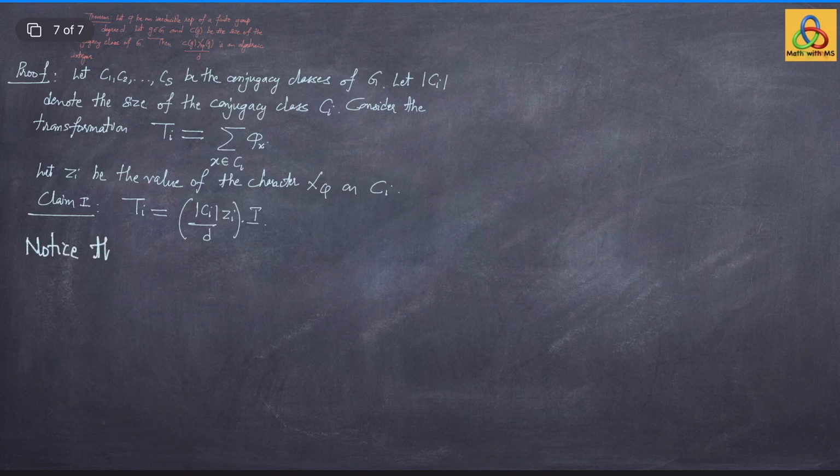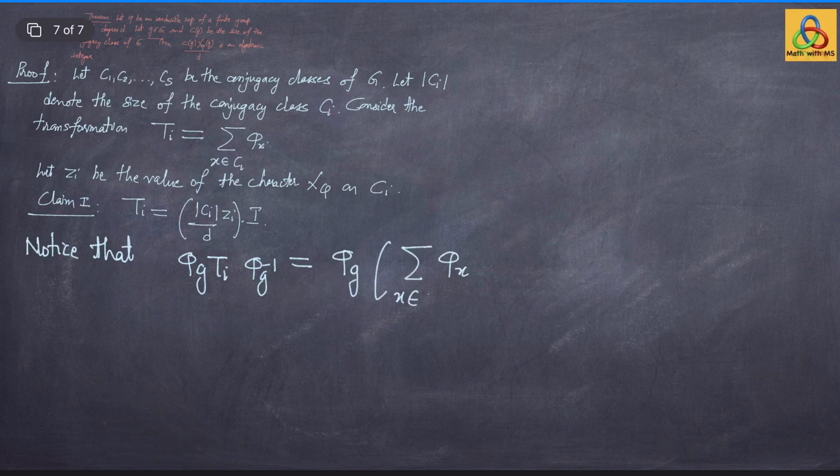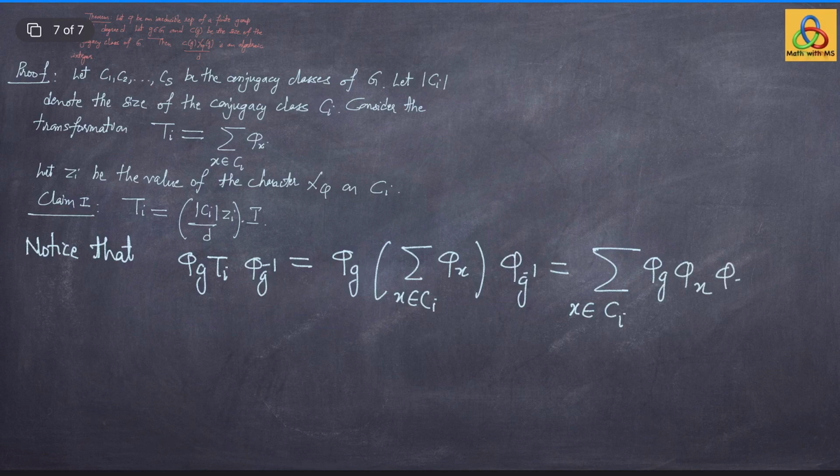So, notice that phi g Ti phi g inverse. What is this? This is the same as phi g, plug in the value of Ti, that is summation phi x, x in the conjugacy class Ci, into phi g inverse, that is the same as summation x in the conjugacy class Ci of phi g phi x phi g inverse.